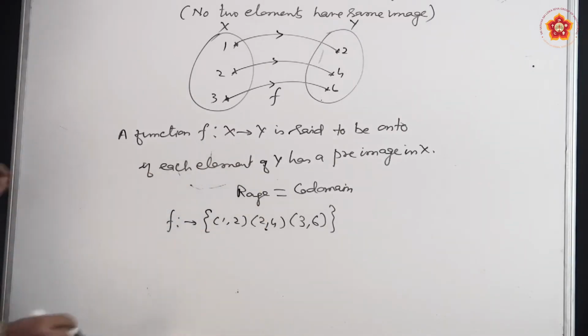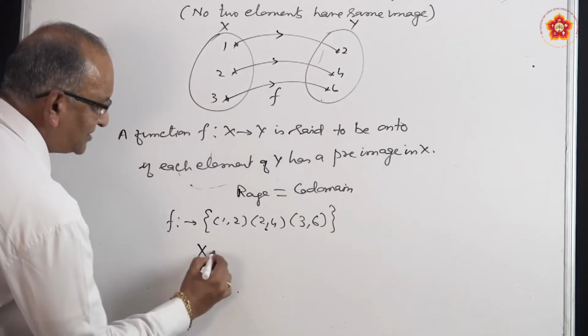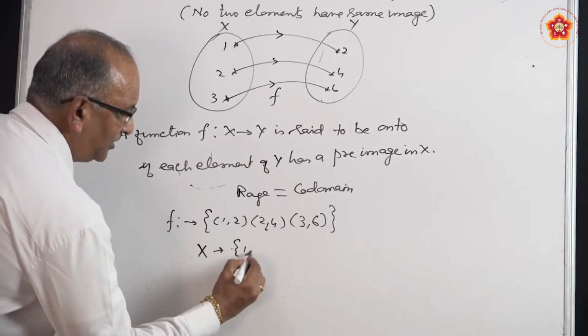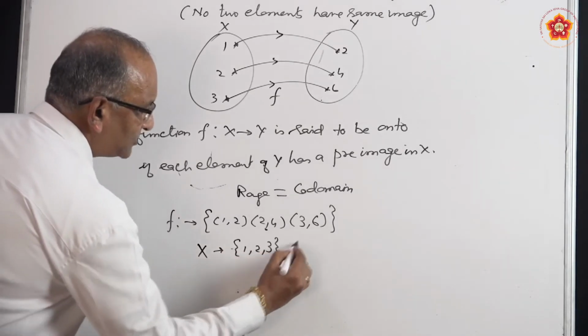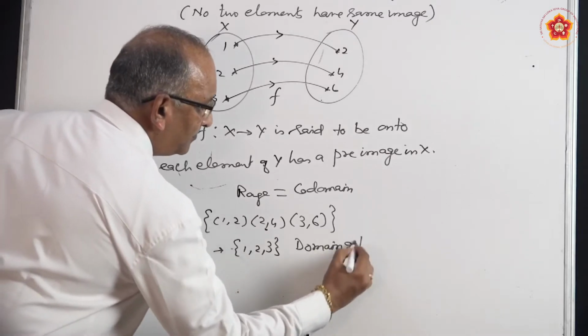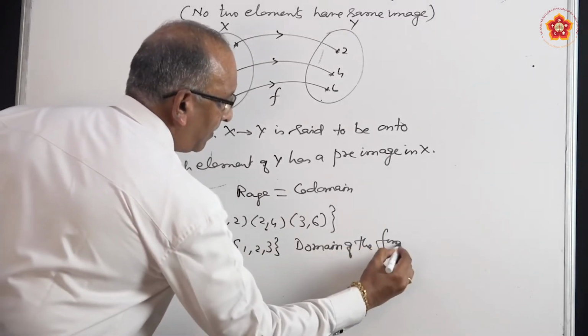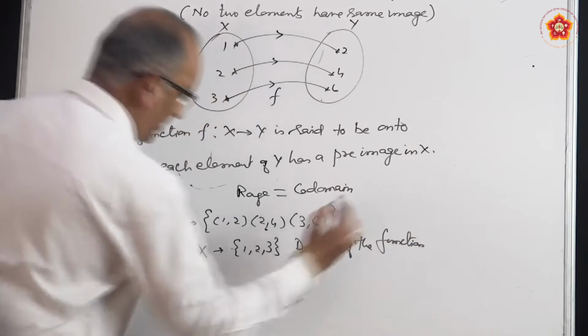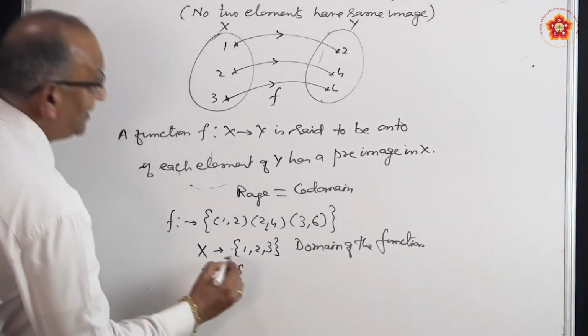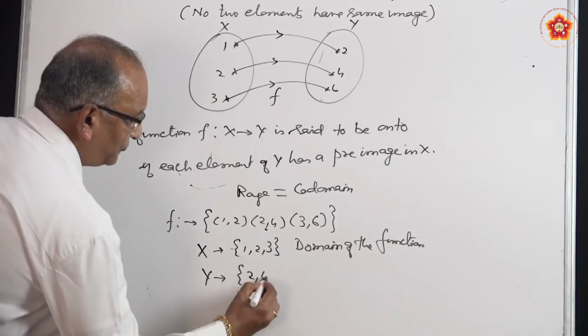All the elements of x are called the domain. X, which is equal to {1, 2, 3}, is called the domain of the function, whereas y is called the codomain. What are the elements in y? We have 2, 4, 6.